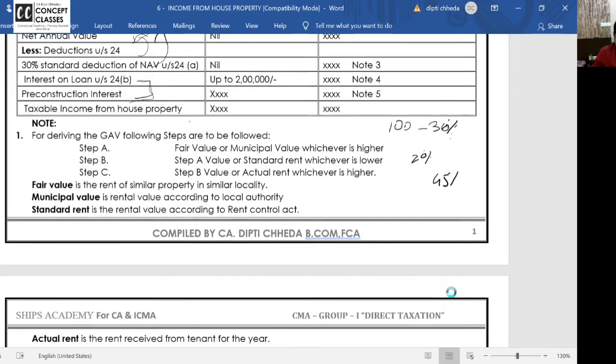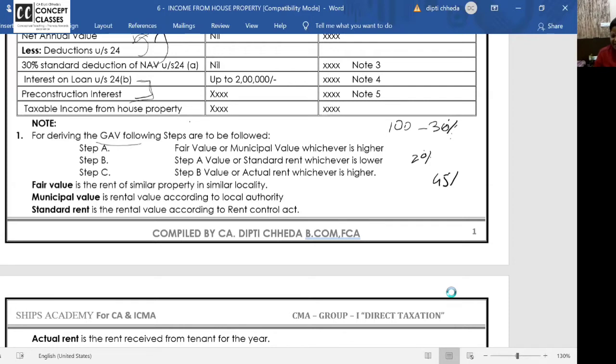Now, we will see how to derive the gross annual value. For those who are listening to this term for the first time, gross annual value is nothing but your rental income for 12 months. Then you can say, ma'am, whatever rent is received is the GAV. What's the problem? Can there be suppression of income?